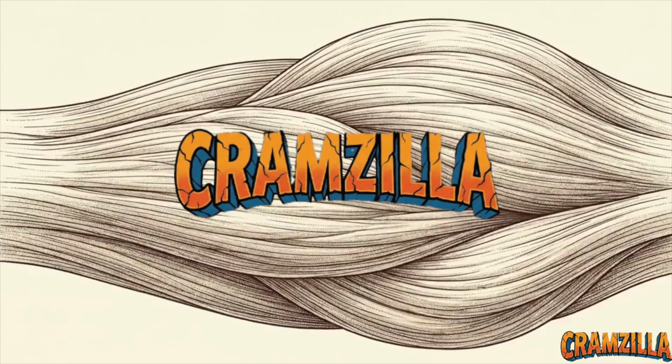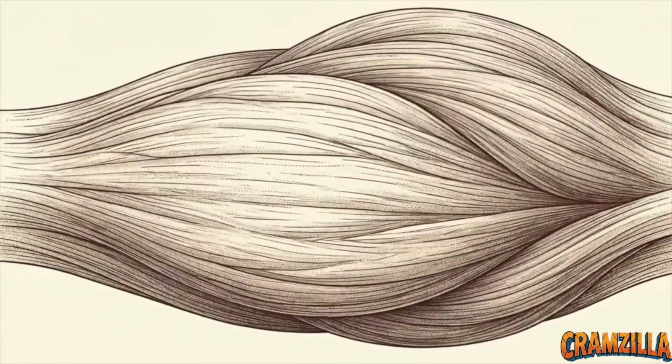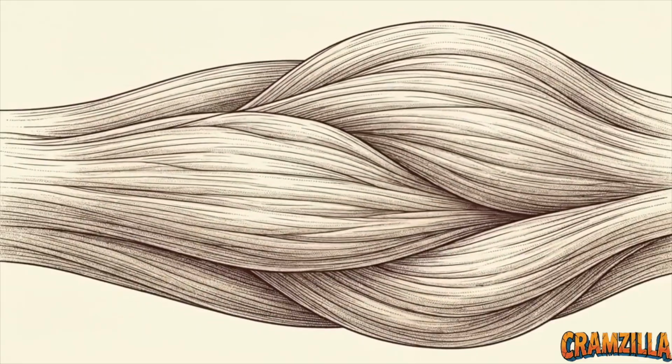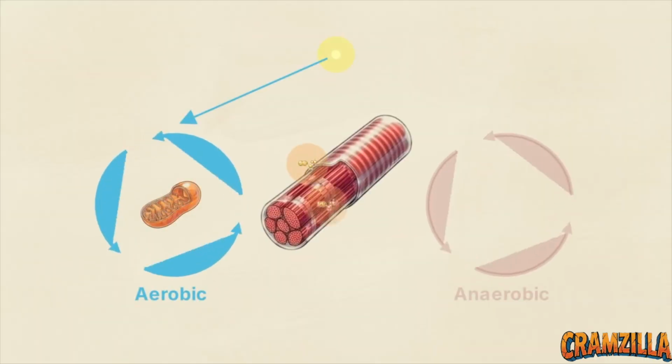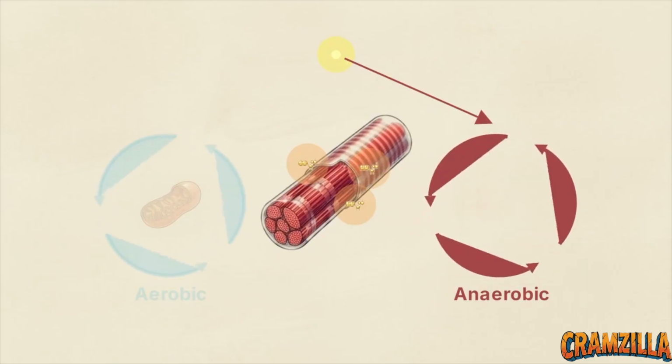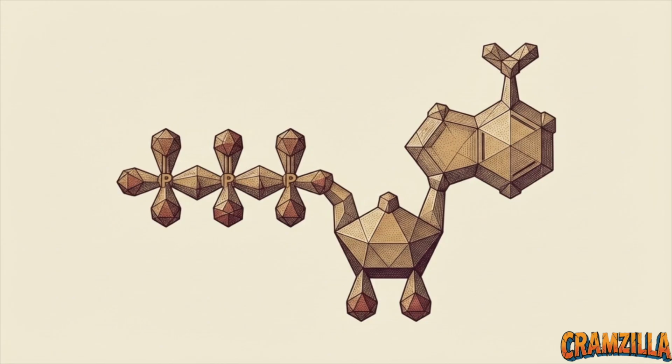A high-performance athlete relies on skeletal muscle cells, or myocytes, to generate movement. To keep up with demand, these cells hold massive glycogen stores and are highly adaptable, shifting instantly between aerobic and anaerobic metabolism to power the body. But myocytes have a critical vulnerability. They maintain an absolute continuous dependence on ATP, adenosine triphosphate, the primary energy molecule of the cell.